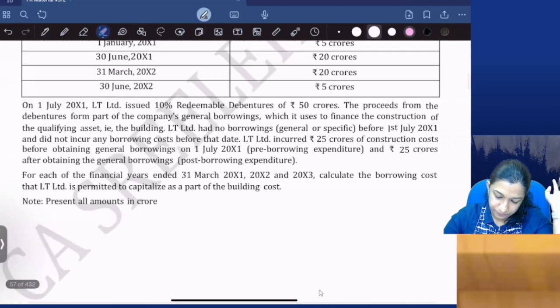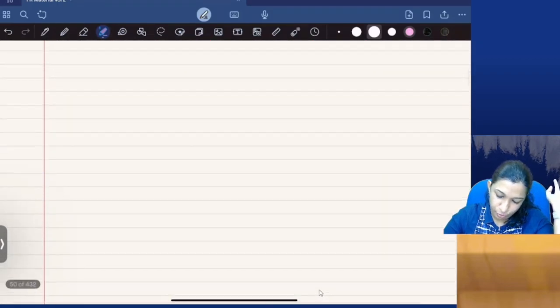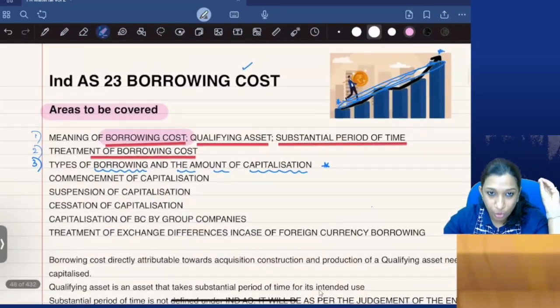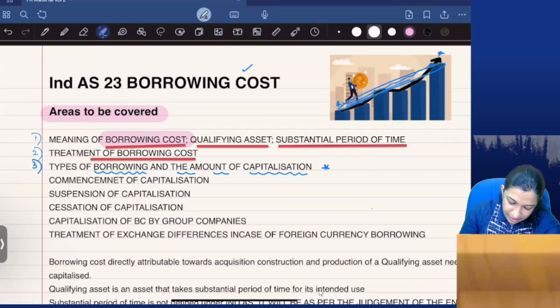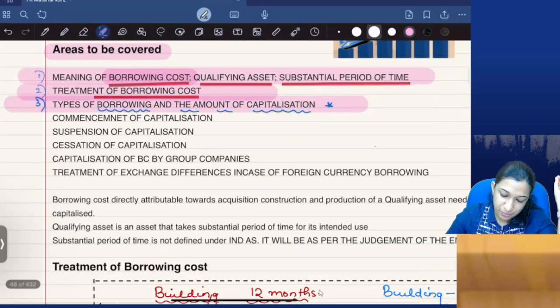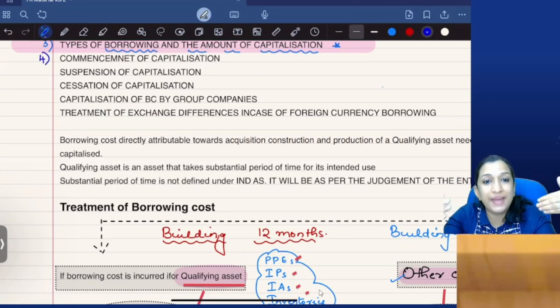So where are we? We have a few more theoretical areas to finish. So Ind AS 23, borrowing cost, we have done up to this. And we tried the questions. Now commencement, easy areas. Commencement of capitalization. When can you commence capitalization?